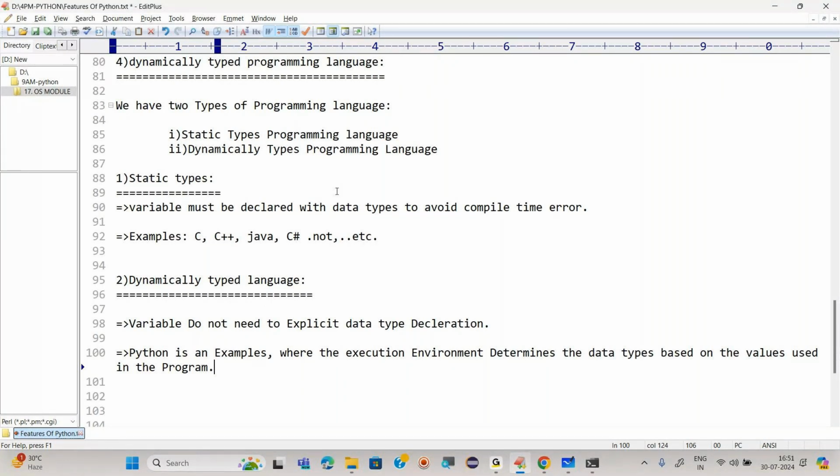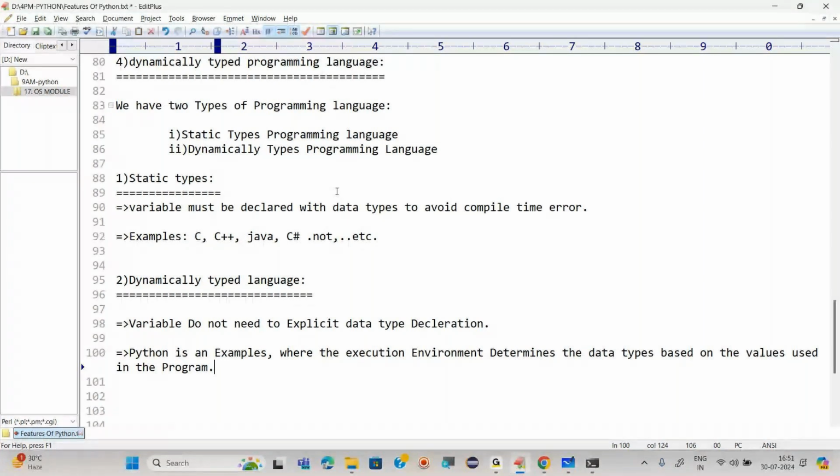For example, if I'm using a is equals to 20, 20 is what type of data? Integer data. For that, we have to declare int a is equals to 20. We are giving the acknowledgement to the JVM, or Java Virtual Machine, that a belongs to what type of data? Integer data.